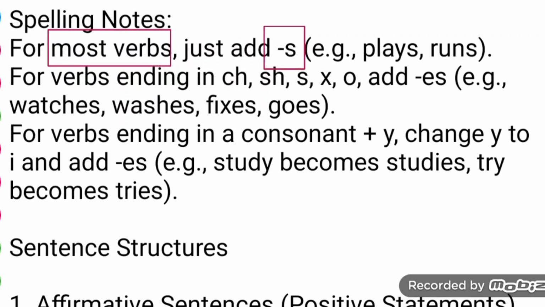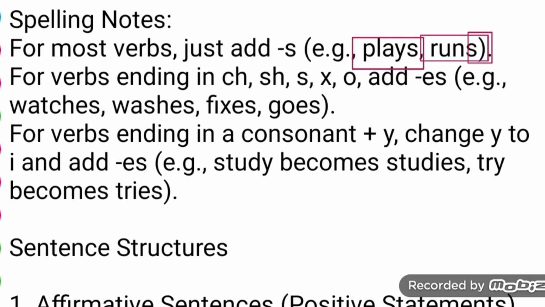I can add s, for example, a place or a run. But most of the time, where will you use es? Most of the time we can see that with some verbs, es is actually added. But how will we actually understand them? Basically, we use this kind of s beside the verb.